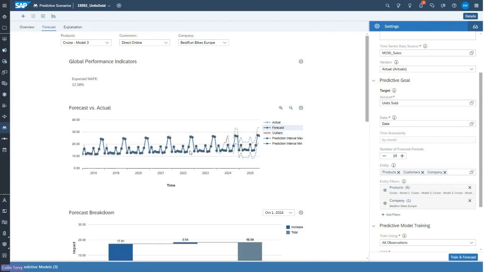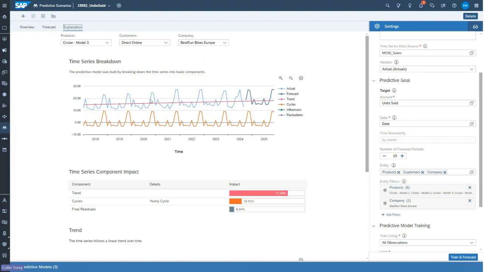So I can see the differences between the actuals and the forecasts. There are some outliers that are identified. And then over here on the right, I can see our prediction and the upper and lower confidence intervals. I can even click on explanation and it would tell me how it's built that model or that prediction.